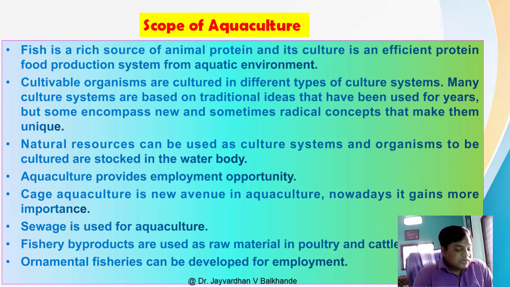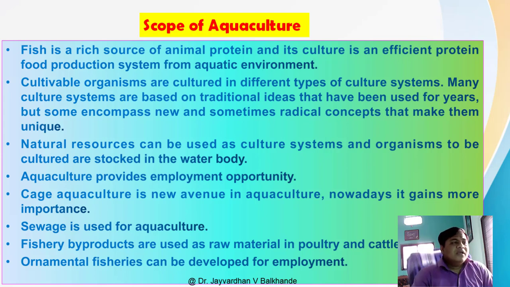For example, the CIFE, or the number of Krishi Vigyan Kendras, and the number of fisheries colleges there. By taking some training and some extra technical knowledge of fishery, the fish farmers use it in their farms. So natural resources can be used as culture systems, and organisms are cultured or stocked in the water body. This aquaculture, no doubt, gives food and other byproducts, but one of the important scopes is the employment opportunity. It gives employment to unemployed people.